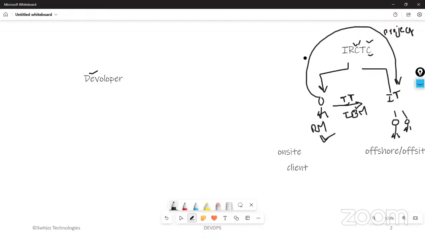If you open the IRCTC application, you will have a login page. You are going to enter the details, right? Who is going to prepare all those things? Backend developers will be writing the code and preparing all these things. That is the purpose of the developer. And then next is build.